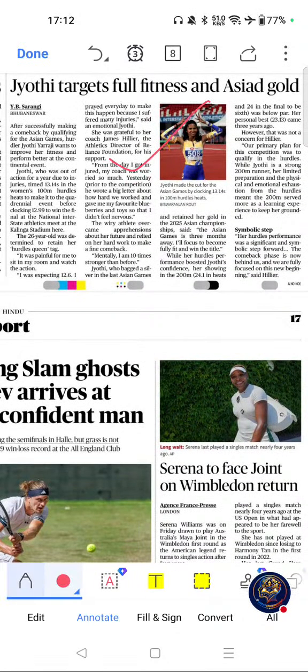Jyoti targets full fitness and Asiad gold. If you see the importance of this article, Asian Games medal contenders are frequently asked in the sports current affairs section. Jyoti Yarraji is one of India's leading athletes. Now move on to key themes related to this article: Asian Games, athletes, Jyoti Yarraji, and women's athletes.